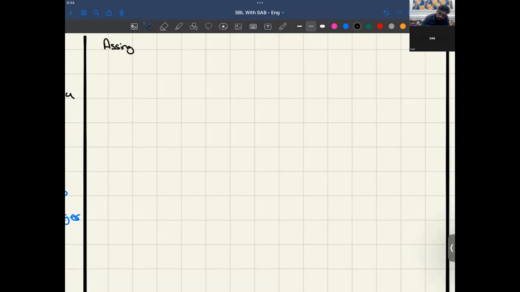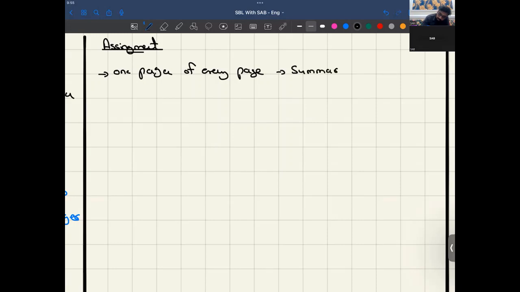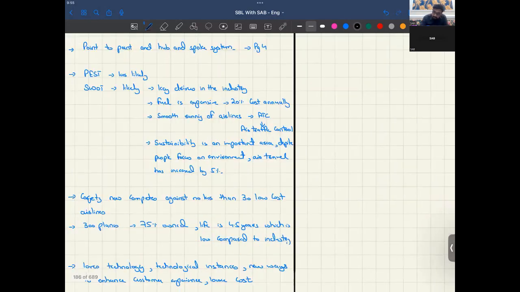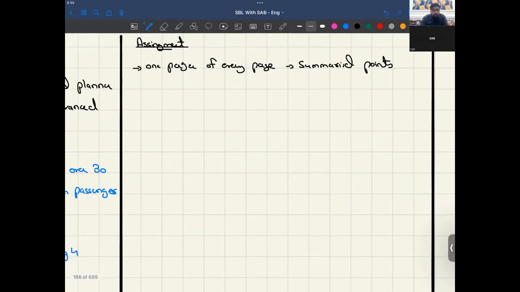So what's the assignment for the students? It's basically a one-pager of every page, with summarized points. Just like I have summarized the complete case, you should be summarizing your advance info page by page.